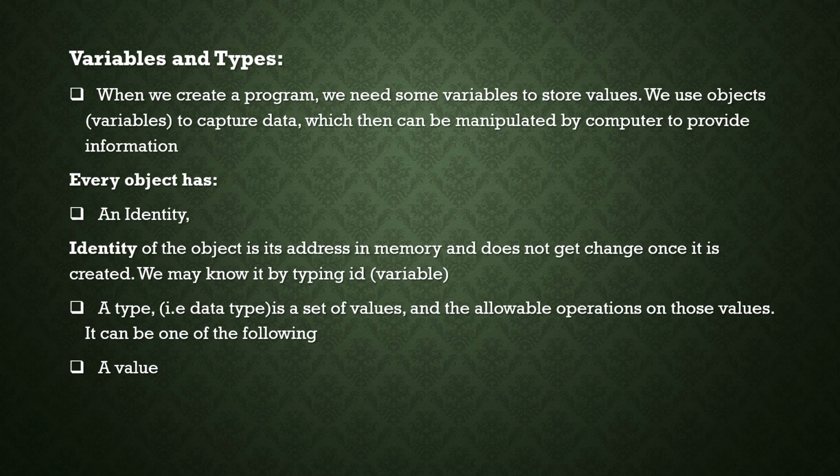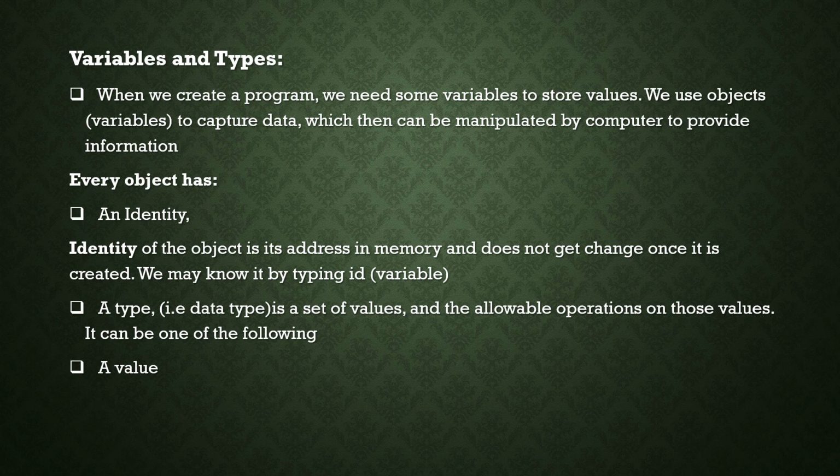Next one is variables and types. And here variable means actually it's a quantity. Variable is a quantity and it may change during execution of a value. So meaning is variable is just like a box. We can store some values in variables.